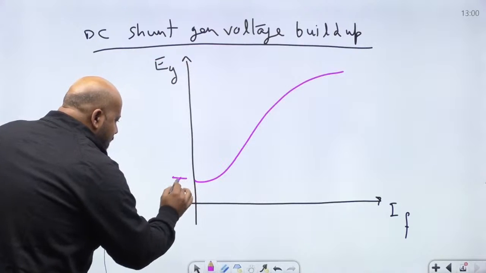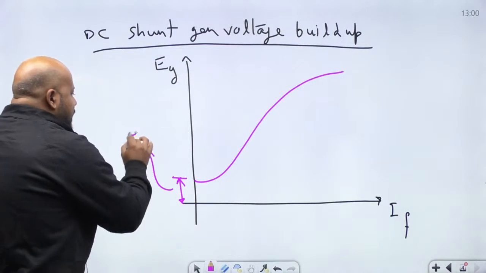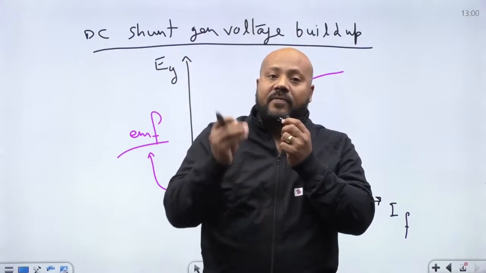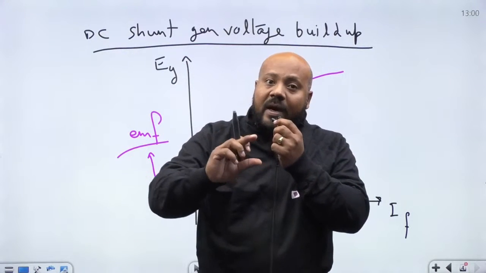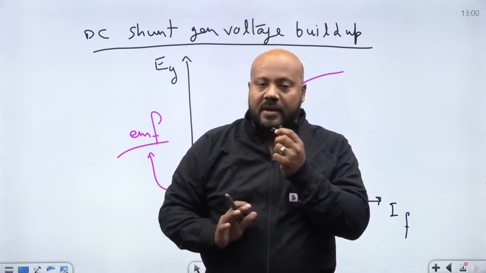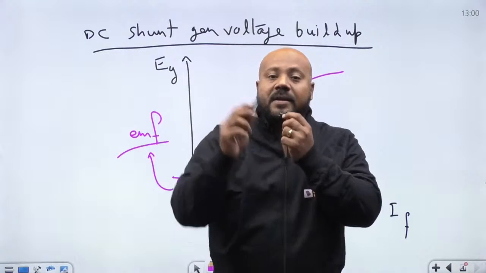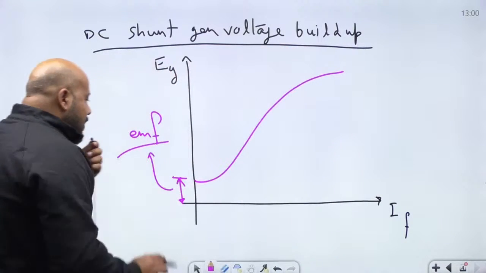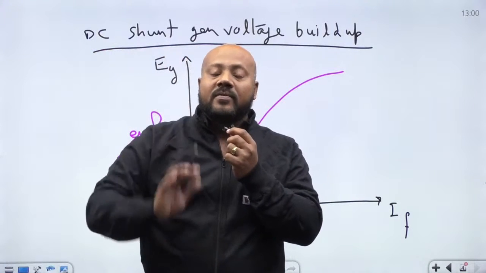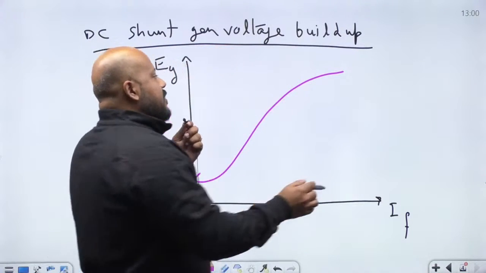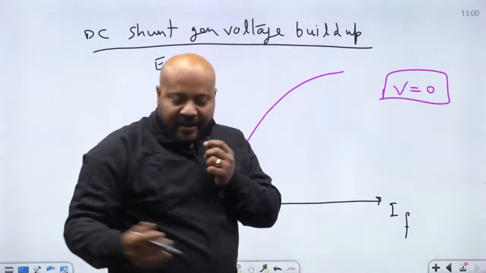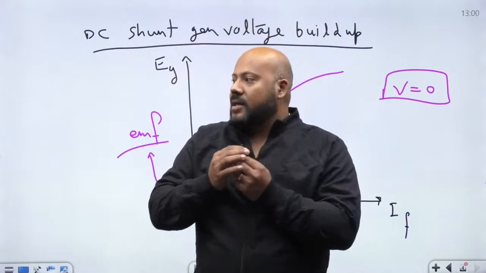Now this EMF, which is because of the remnant flux in the poles, is required to develop the voltage at the terminal of the generator in the case of a shunt generator. Now, if you rotate the generator in the opposite direction, that is going to kill this voltage and the generator will not be able to build up the voltage. So the final answer for this NAT question is going to be 0. It was quite a tricky question. I think if you start solving it with equations.